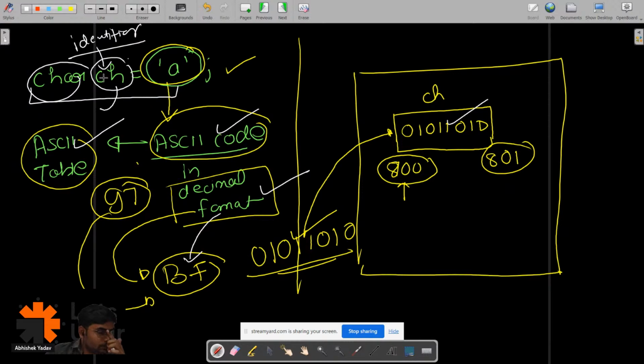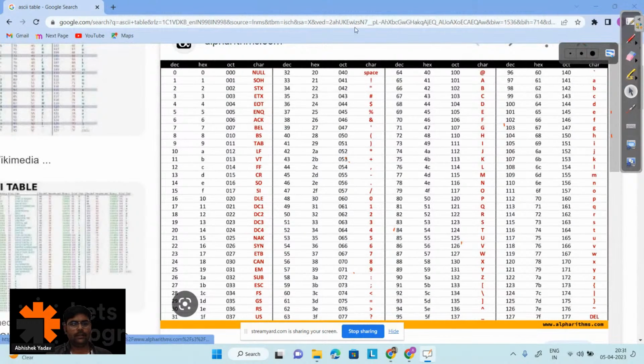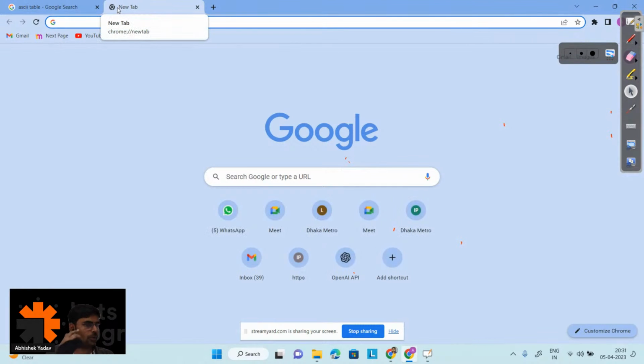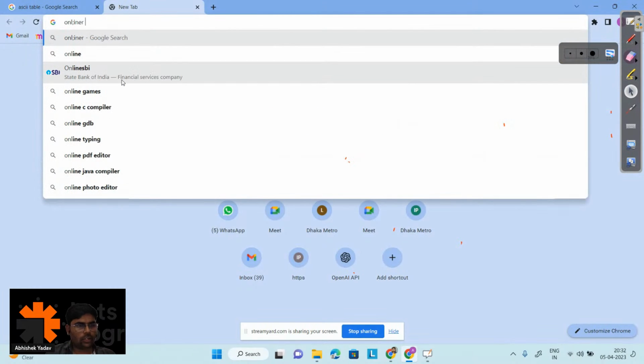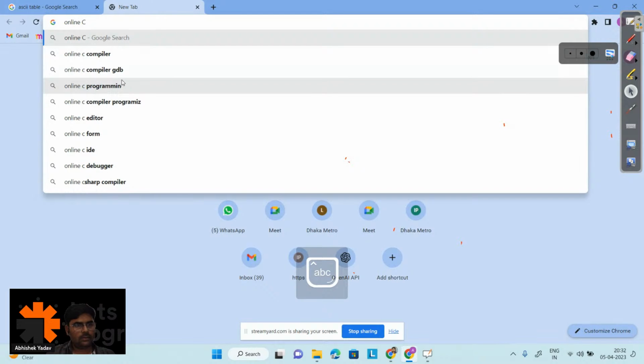Okay, great. So let's first write the program here, right? What I will do now is write the program on the online IDE. Yesterday we saw how we can write a program on the offline IDE, that is our Visual Studio Code. Here we can write the program on an online IDE also, right? So here I will write it on an online C compiler.